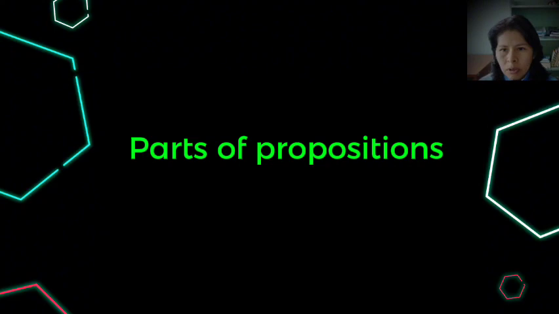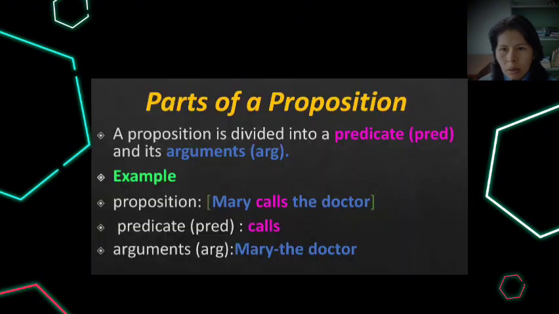A proposition is divided into the predicate and its argument. For example, in this sentence, Mary calls the doctor, the predicate would be calls and the arguments would be Mary and the doctor.